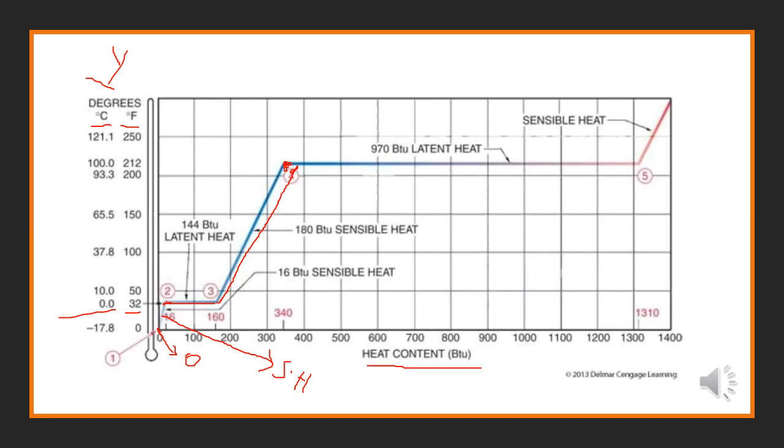From now again the heat is continuously added. So now again there will be the latent heat, there will be only an increase in the heat contents, but the temperature remains the same, and the heat contents are added up to 1300. From 0 to 1300 heat contents will be added to make ice into liquid. From this, the temperature increases again and it becomes the vapor or the steam. Then there will be again a sensible heat line.